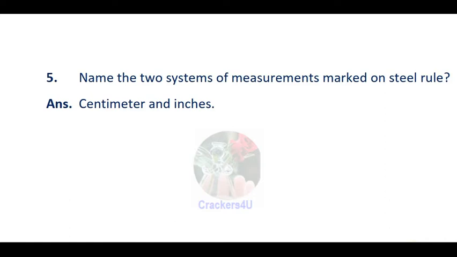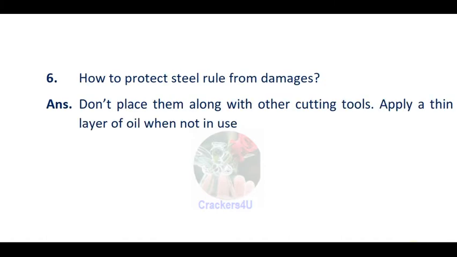Name the two systems of measurements marked on the steel rule. Answer: centimeter and inches. Centimeter and inches are the two systems of measurements marked on the steel rule.